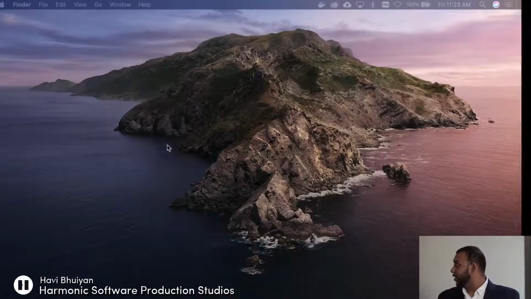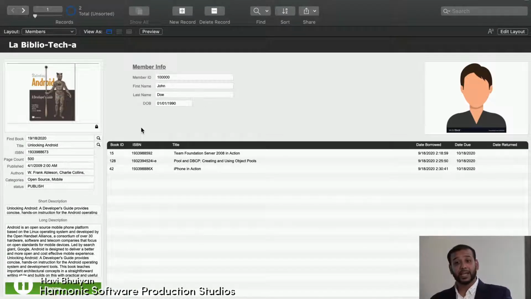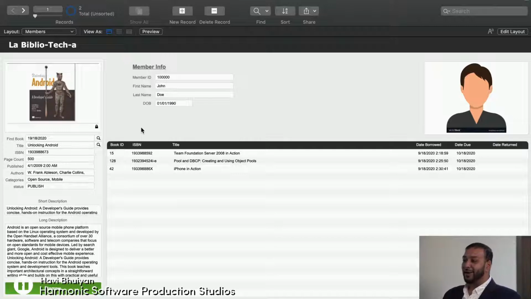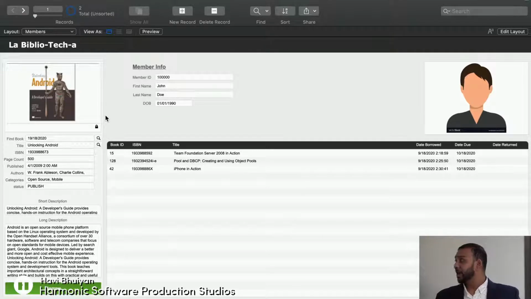I'm just going to slide over here. I've already got it open for you guys. So this is La Bibliothèque, our amazing library borrowing app. So you'll see here on the left-hand side, we have a card. And what this card does is it displays not only the book image, but some data about the book itself.